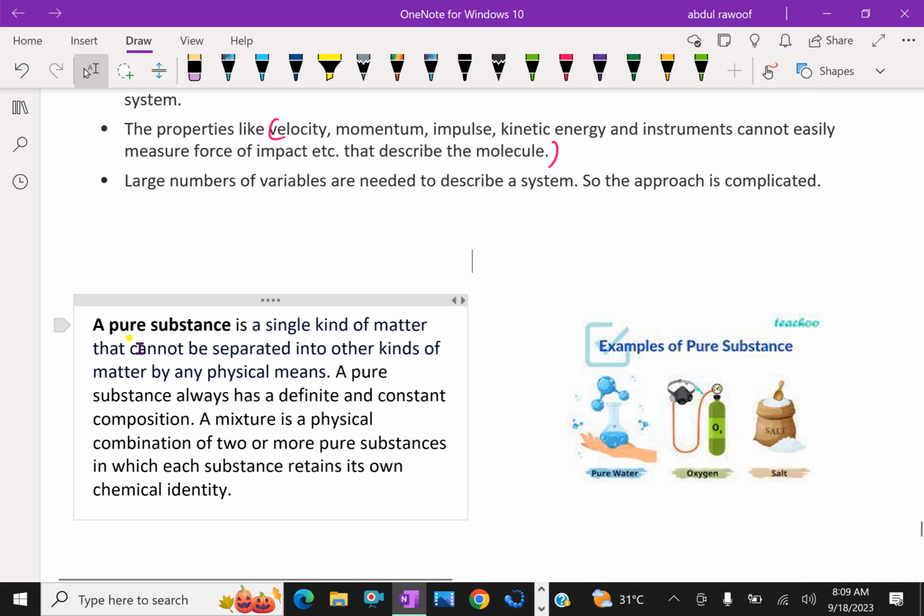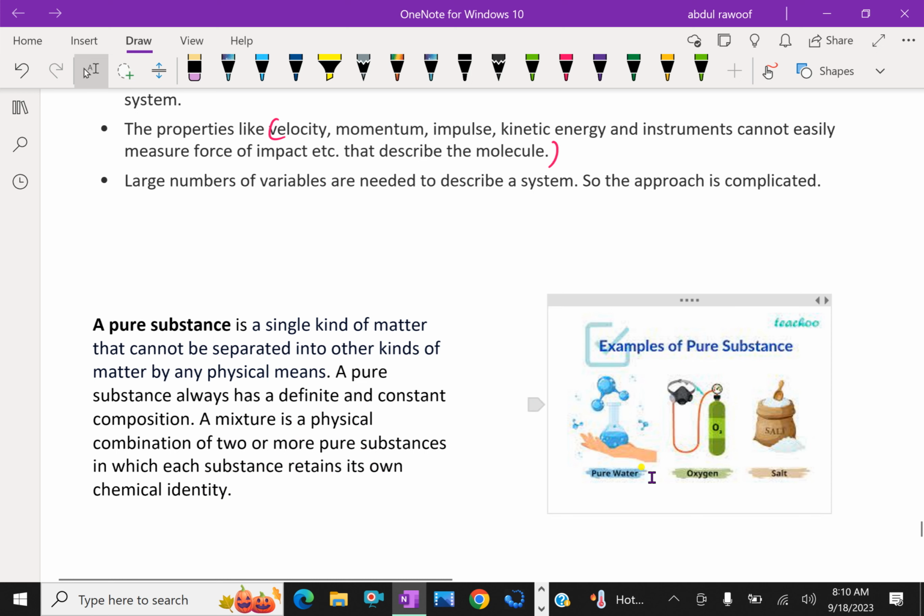Now, what is a pure substance? It is a single kind of matter that cannot be separated into other kinds of matter by any physical means. A pure substance always has a definite and constant composition. A mixture is a physical combination of two or more pure substances in which each substance retains its own chemical identity.